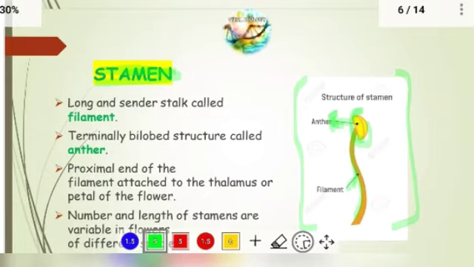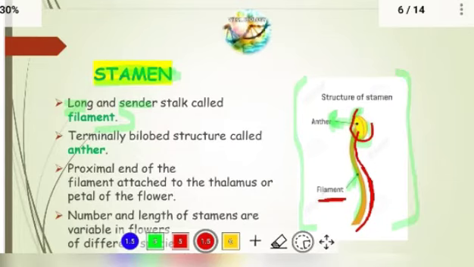The long and slender stalk-like structure is called the filament, as I told you. So this is a long, slender, stick-like structure, that is called the filament. And next, terminally means upwards. Upwards there is a bilobed structure called the anther.